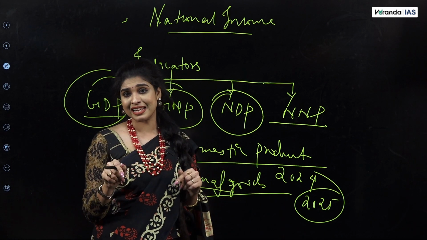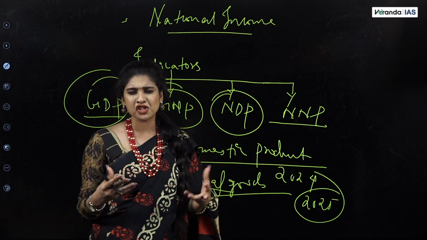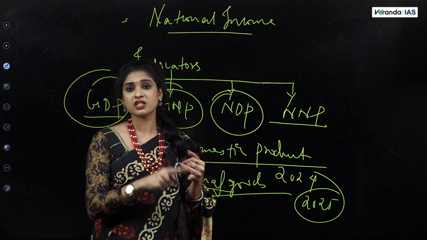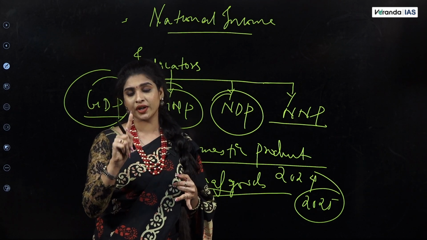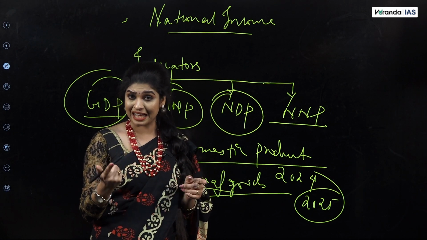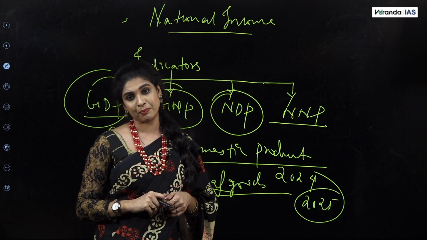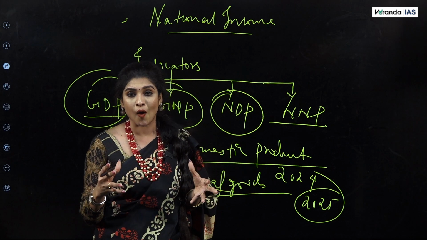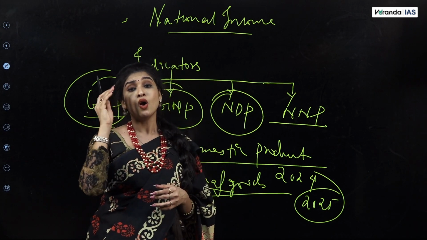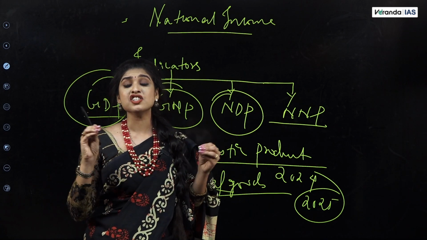ஆனா அந்த கார் செல் பண்ணும்போது there is something called after sale service or commission or brokerage charges. These are included. So now, second hand goods or used goods are not included in GDP calculation. But commissions, brokerage charges and after sale services, they are included in the calculation of GDP. So this is the most important point that you have to keep in mind as far as GDP is concerned. In the Prelims examination, they can ask you what are the activities or items that are not included in GDP.